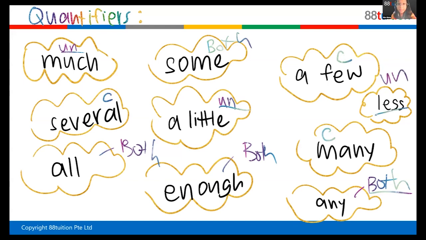Very good. Remember this. Next lesson, I will test you to see if you remember which quantifiers are used with countable, which quantifiers are used with uncountable, and which quantifiers you can use with both. Okay? So very good. Well done. Good job. Let me cancel this slide.